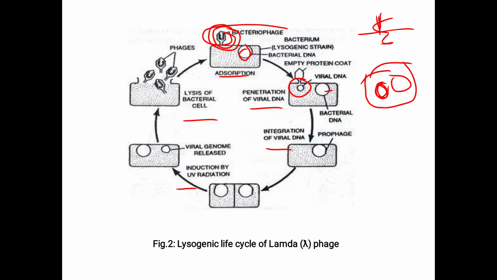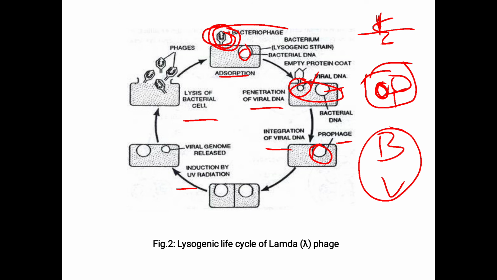Here, this is the bacterial DNA, this is the viral DNA. That is the penetration of viral DNA, injecting the DNA of the virus into the bacteria. Next, the integration of viral DNA. Bacterial DNA and viral DNA are clubbed together by the recombination process. Such a clubbed part is called the prophage. These two are united to give the prophage.